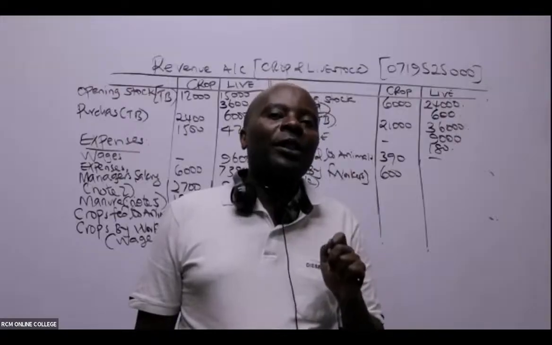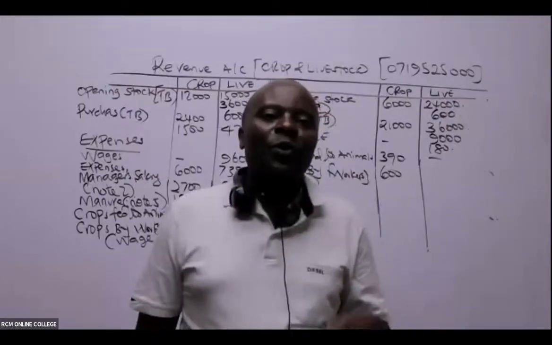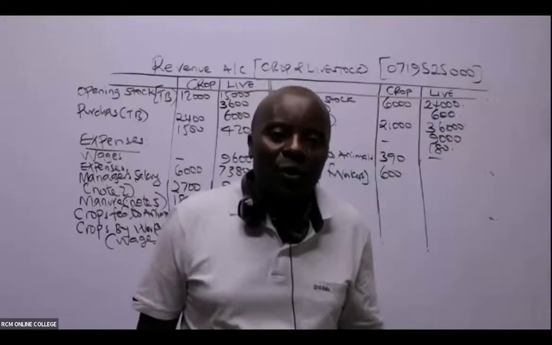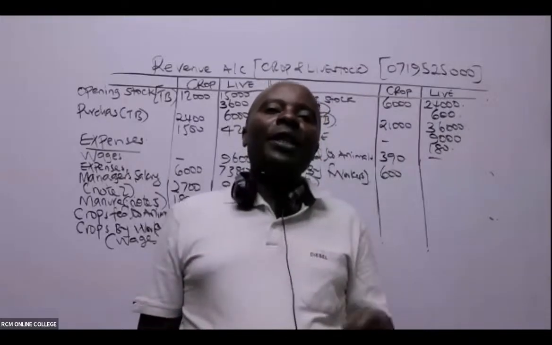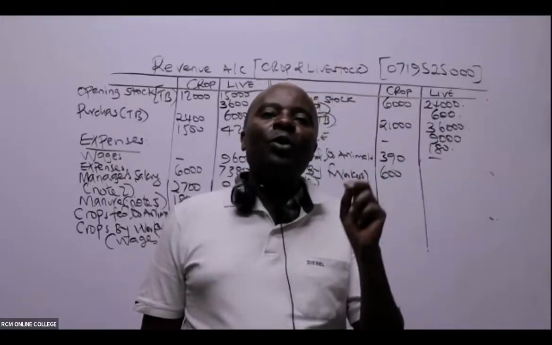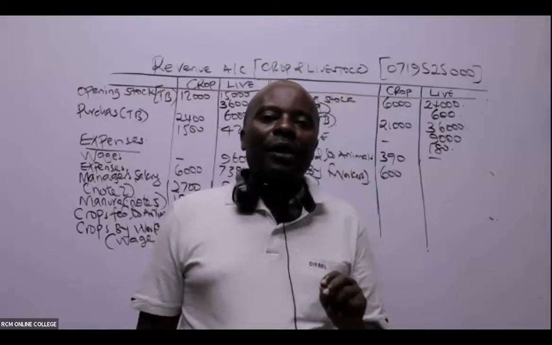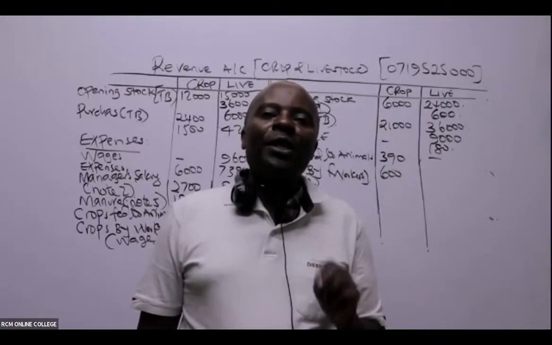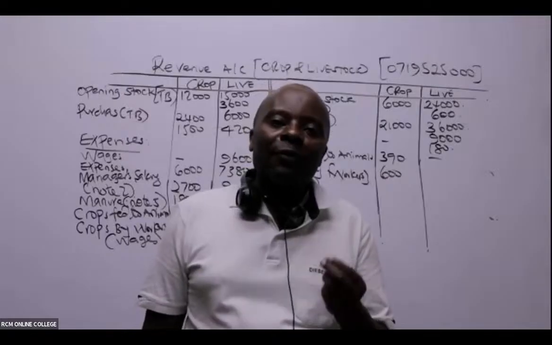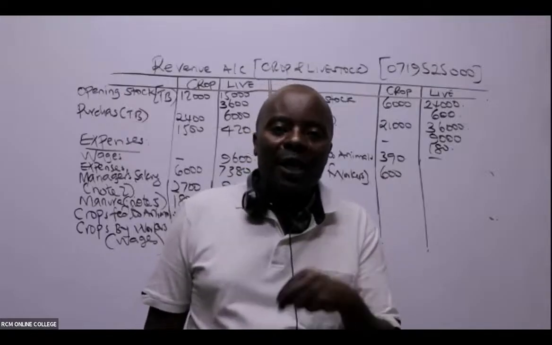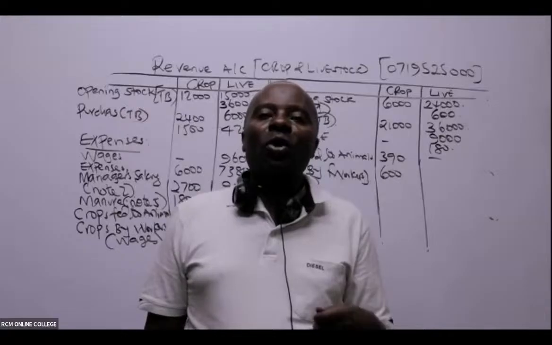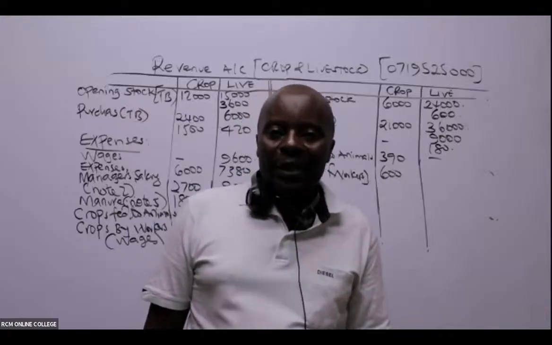Even if you are told that these workers, where they are working, must eat things, that's very normal. Whenever they eat, even if you're told that we gave those crops to them for free, or even if you're told that it was theft, you'll still have to expense. Actually, this is what we call contra entries, if you remember.